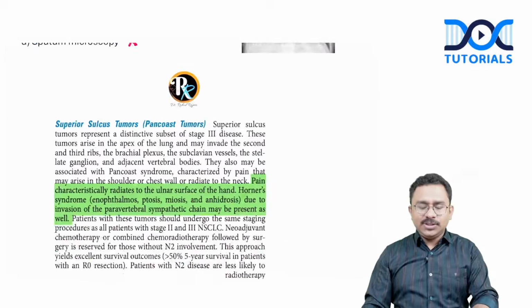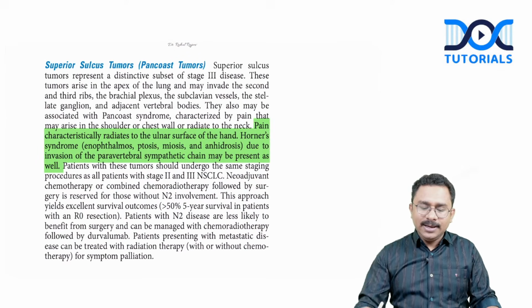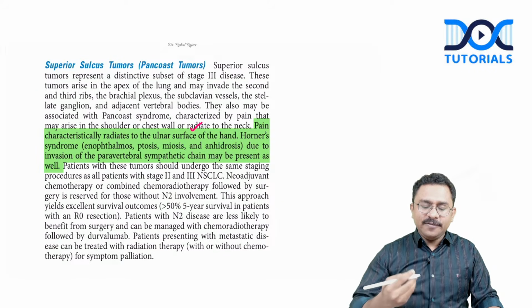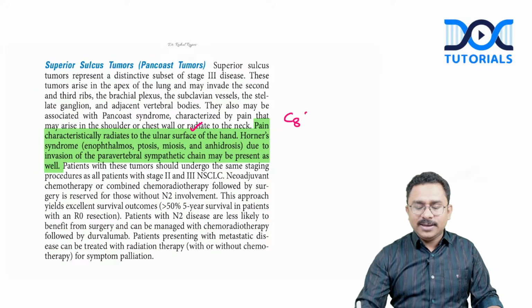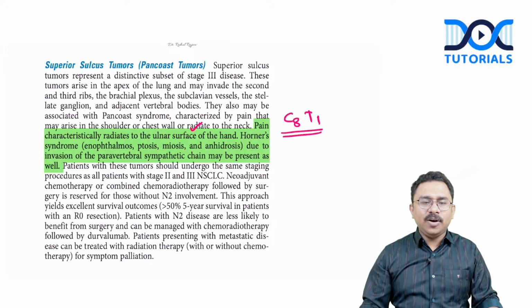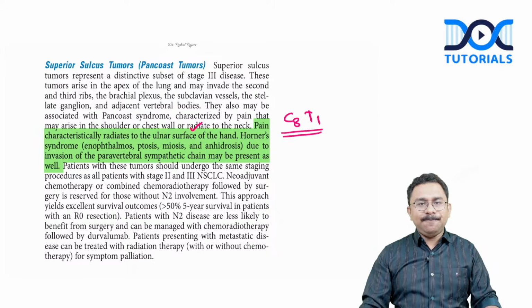Okay, right. And just to show you from Harrison, again, the pain characteristically involves the ulnar surface of hand. I told you it is involving the C8 T1. Horner syndrome can be present because of the involvement of the sympathetic chain as well. Okay, right.